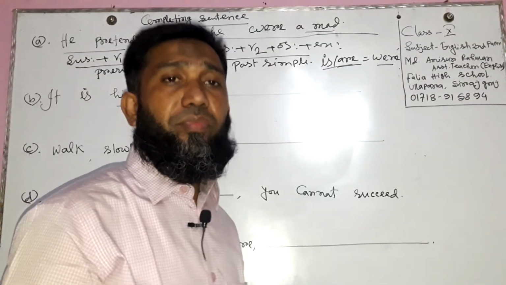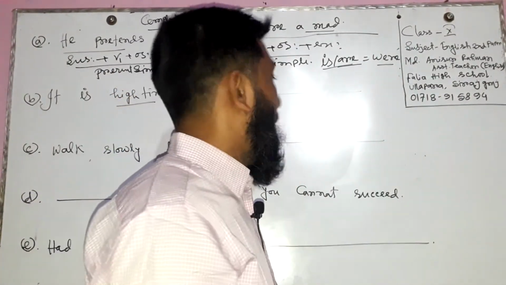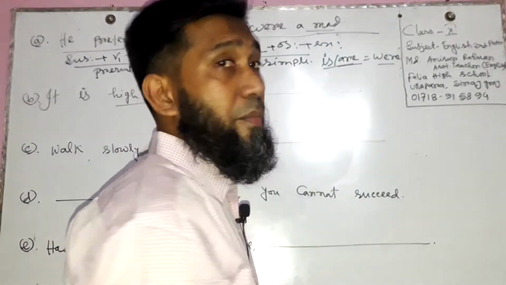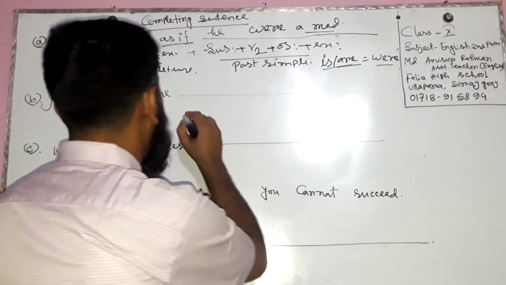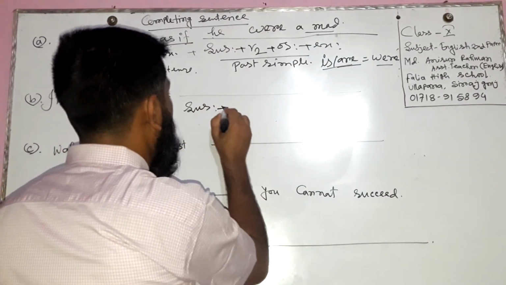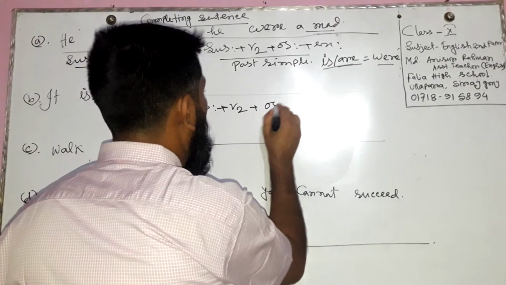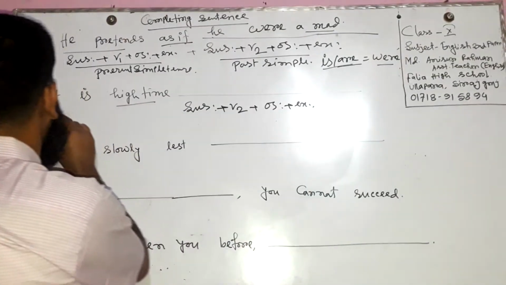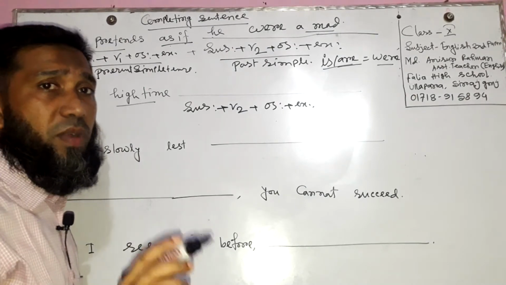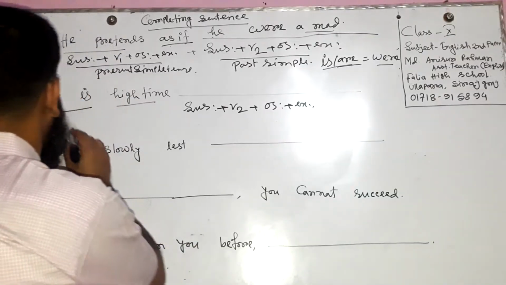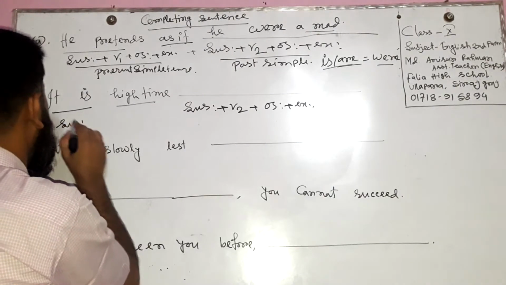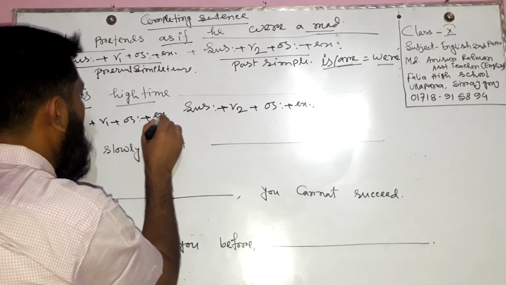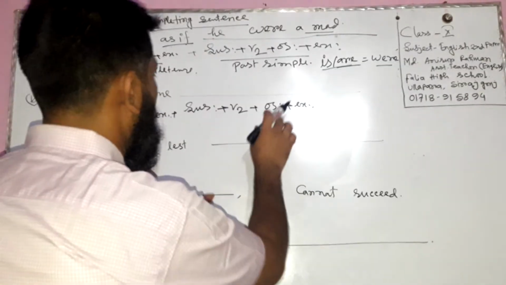It is high time. After high time, we have to follow the grammatical rule such as past simple tense, I mean subject plus verb turned into past form, object, then extension. Before high time, the sentence part is in present indefinite tense. There is no subject, but we see it is subject, then verb in present form, then object, then extension. It is present simple, and it is also past simple.